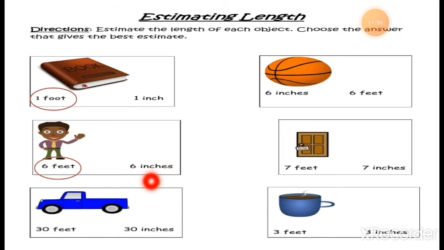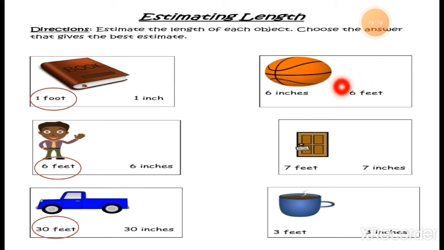Now the car is there. It is 30 feet long or 30 centimeters long? The car is not as short as 30 centimeters, right? So it should be 30 feet long. So the answer for this car is 30 feet, the length of this car.